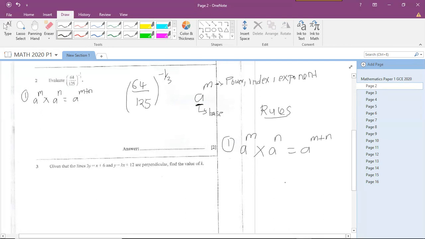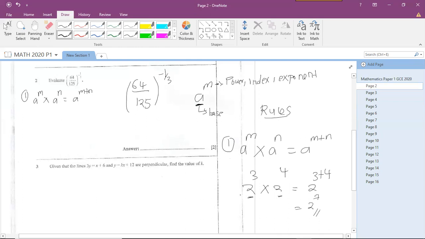But of course, we have to give an example. So if I have 2 raised to the power of 3 multiplied by 2 raised to the power of 4, I'll be like, okay, I have the same base and I'm multiplying this. So this will be 2 to the power 3 plus 4. Therefore, my answer will be 2 to the power of 7.